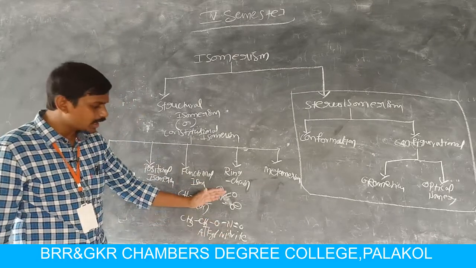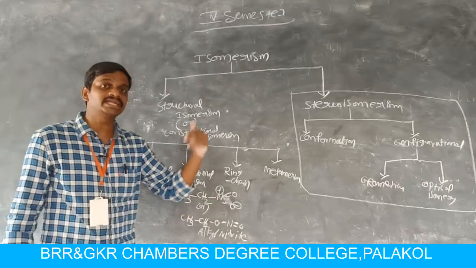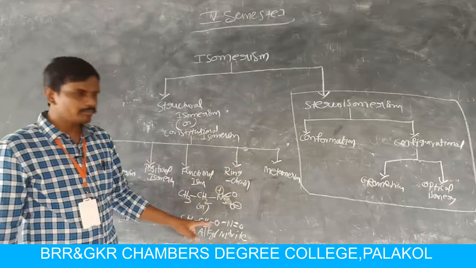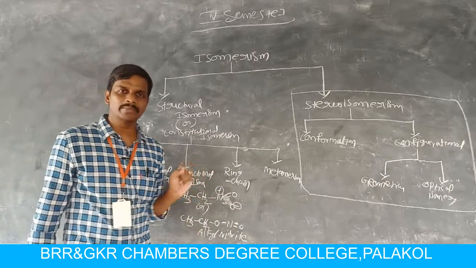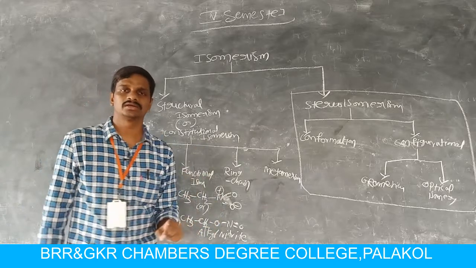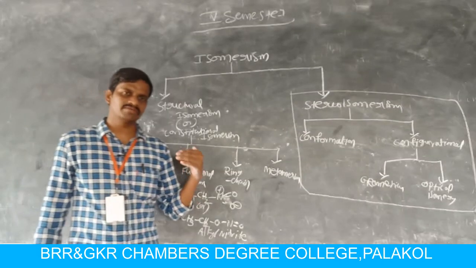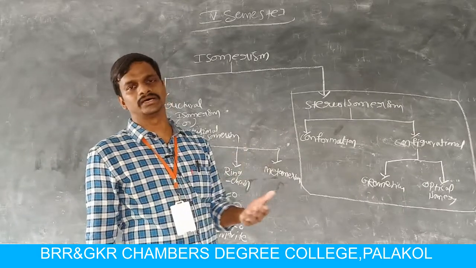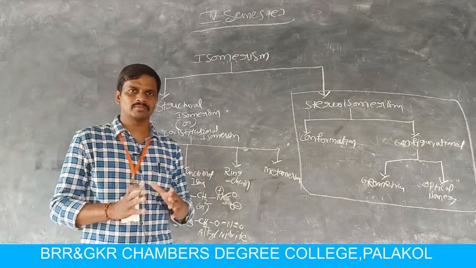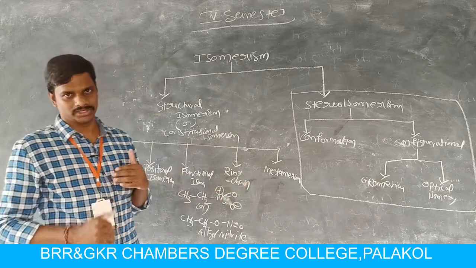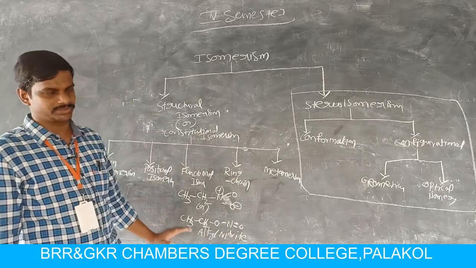So these two are different functional groups. Here the functional group is nitro, here the functional group is nitrite. So these two compounds are functional isomers and the phenomenon is called functional isomerism. Functional isomerism means compounds having same molecular formula but different functional groups. So nitrohydrocarbons exhibit functional isomerism.